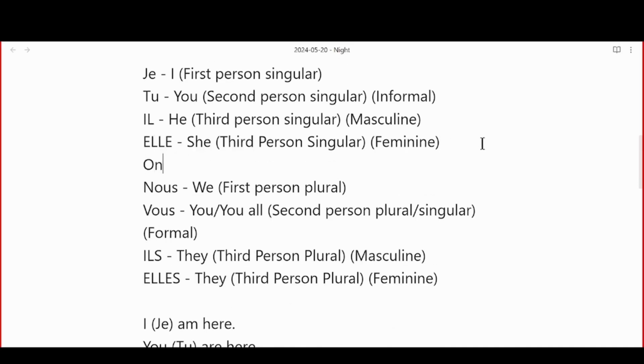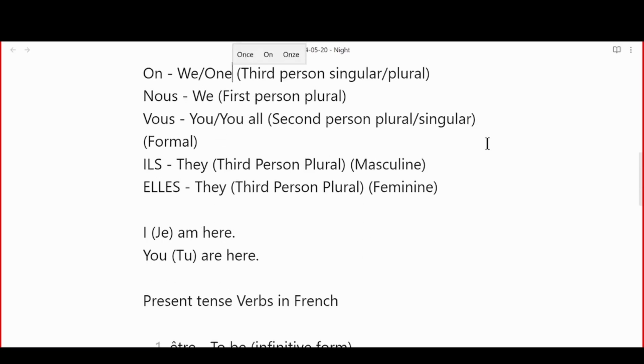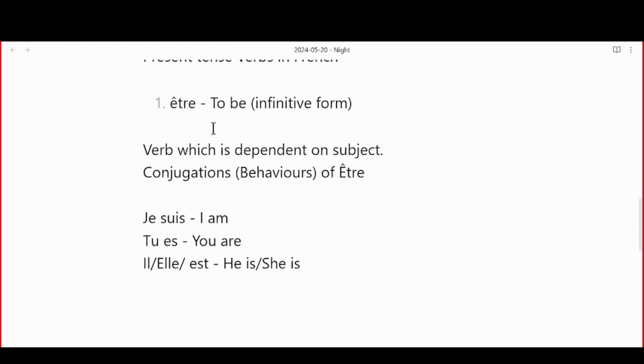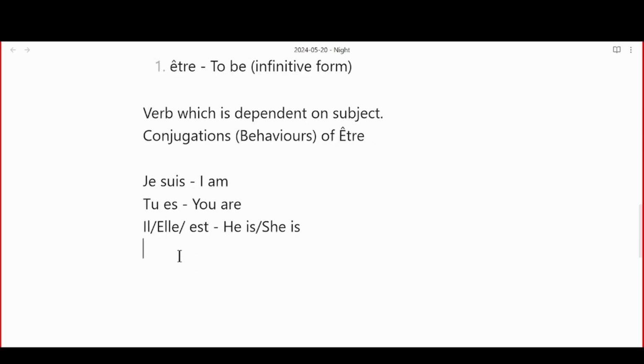There is another one, on, which means we. But it is third person singular or plural depending on context. This means we or one. I'll explain it later. Just concentrate on the topic, guys. Don't take notes. Just leave everything. Focus on it. We are doing conjugations for être. What is être, Priyanka? To be. Present tense. Good. Il, elle, or on. So être has the same behavior with il, elle, and on, which is est. He, she, we are.